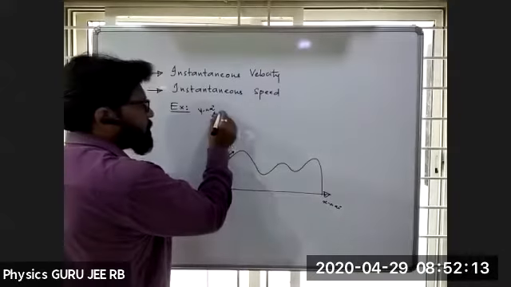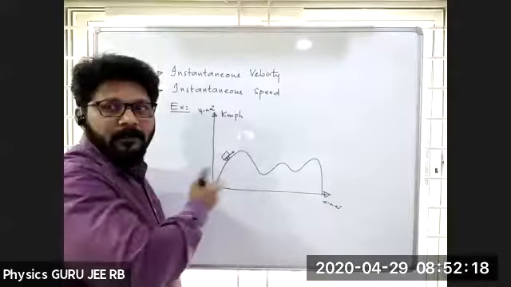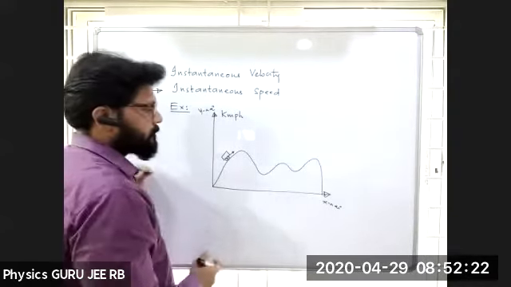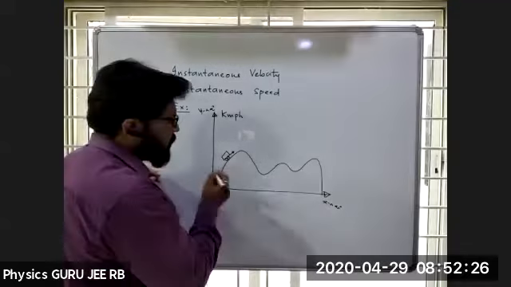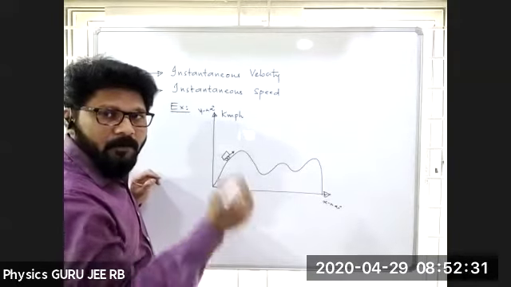Let me take this as kilometers per hour, and this as time. For example, what is instantaneous speed or velocity?